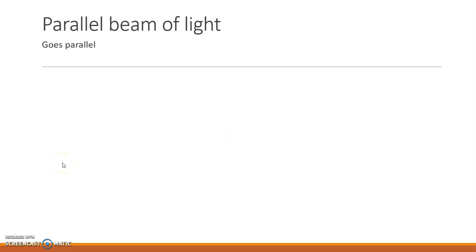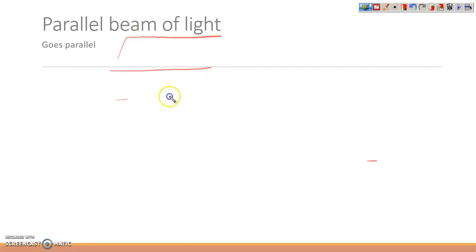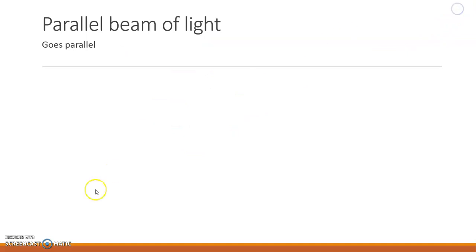So now let's talk about the parallel beam of light. It always goes parallel. I will show you here. A parallel beam of light is a bundle of rays which are parallel to one another. So it's called a parallel beam of light. And then